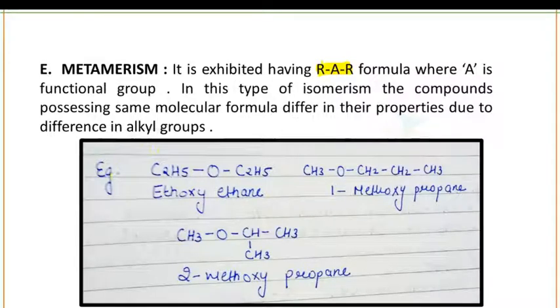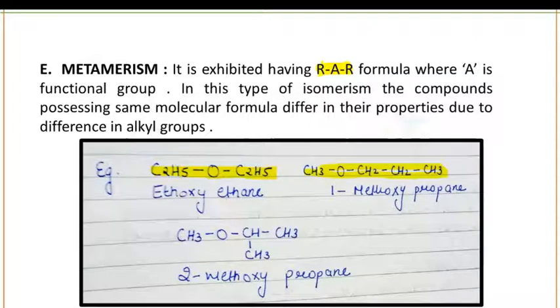As you can see here, C2H5OC2H5. In this compound, 4 carbon atoms and 10 hydrogens are attached and 1 oxygen is present. Okay. In another compound, CH3OCH2CH2CH3, also 4 carbon atoms and 10 hydrogens and 1 oxygen are present.